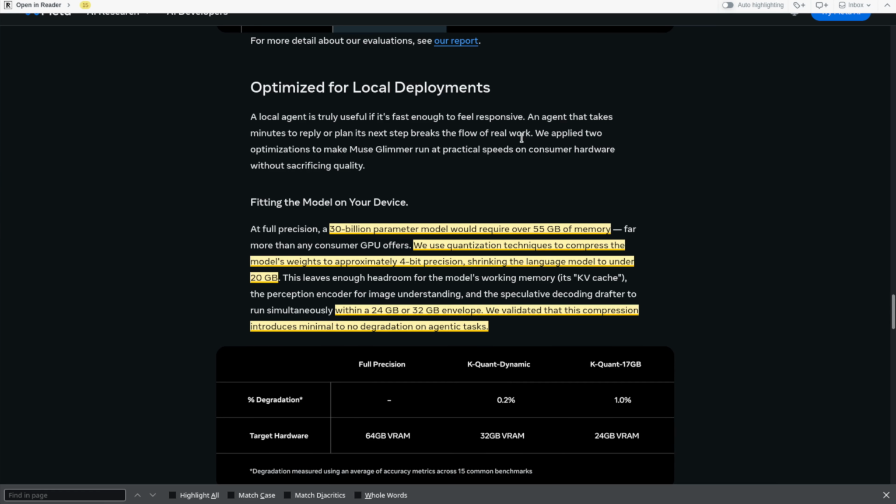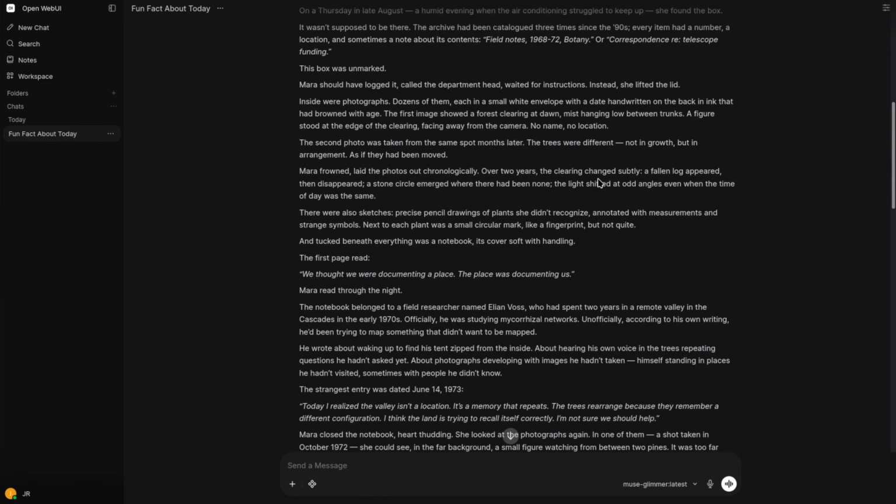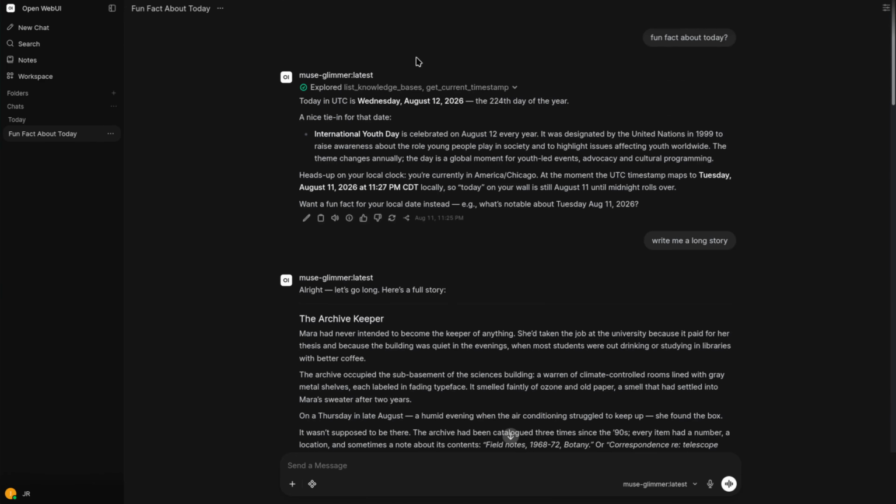This is available right now on Ollama. You can download this locally, and as you can see, it's right about 19 gigabytes in order to run this model. It is not optimized for every single architecture, so there is more to come on this. I did go ahead and install it locally and had it run. I did have to upgrade both Open WebUI as well as Ollama, and it does work.